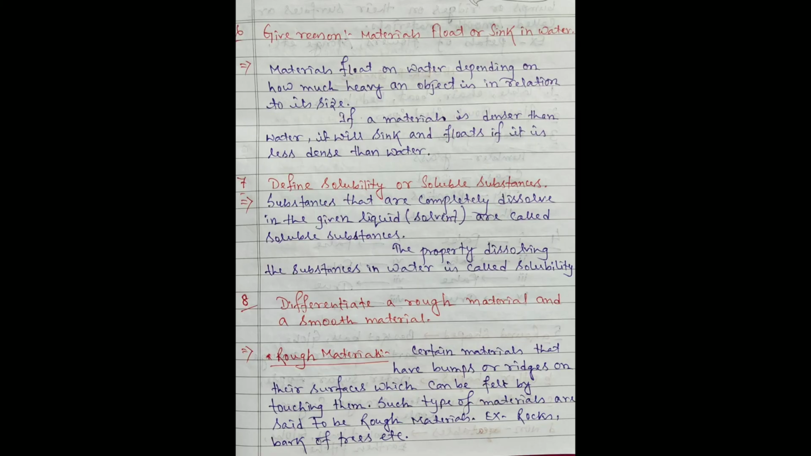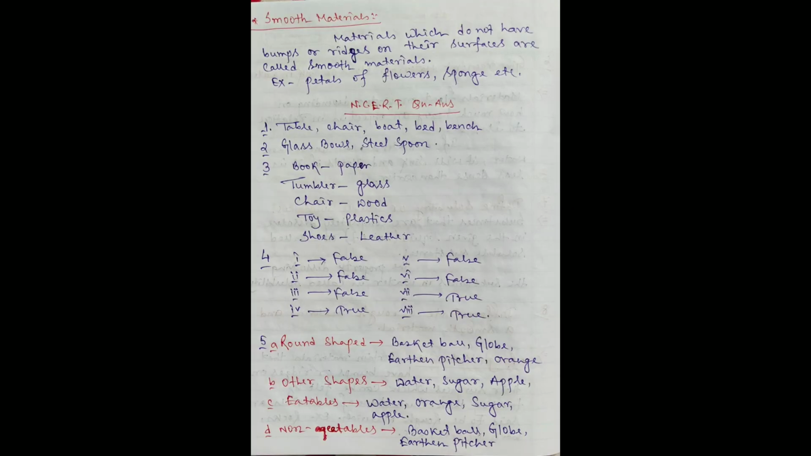Now, differentiate a rough material and a smooth material. Rough material: certain materials that have bumps or ridges on their surfaces which can be felt by touching them. Such types of materials are said to be rough materials, like rocks, bark of trees, etc. Next, smooth materials. Materials which do not have bumps or ridges on their surfaces are called smooth materials. Examples: petals of flowers, sponge, etc.